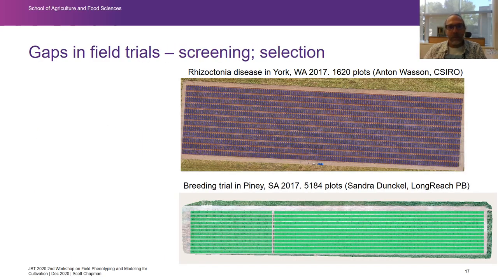So here's some examples of where we've got gaps in the field trials when we're screening. This one is the rhizoctonia disease I just showed you. It's actually from a trial where there was a phosphorus treatment as well as a genotype treatment. It's a rather large trial, 1,600 plots. And there's some other data here from a breeding trial from a Longreach company with 5,000 plots. So we're able to process these kinds of data through Phenocopt.